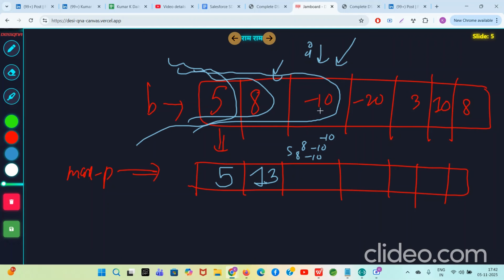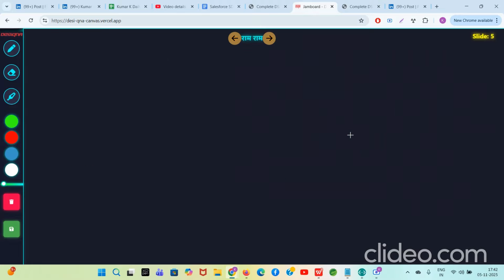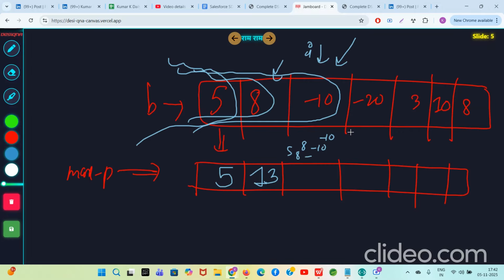So guys, these are the three subarrays ending at index I: minus 10, 8 minus 10, 5 8 minus 10. Which has the maximum sum? Minus 10, 8 minus 10 is minus 2, 5 minus 2 is 3. This one is the best. 5 plus 8 minus 10 is the maximum subarray sum ending at index I. So 3 is the answer. Here, what will be the answer?